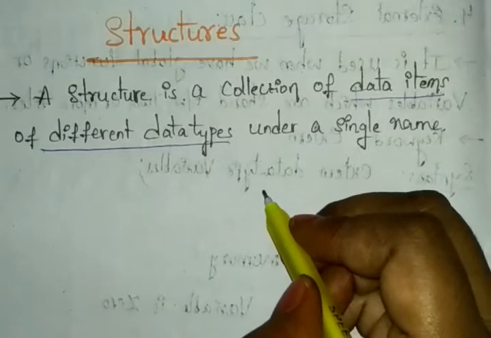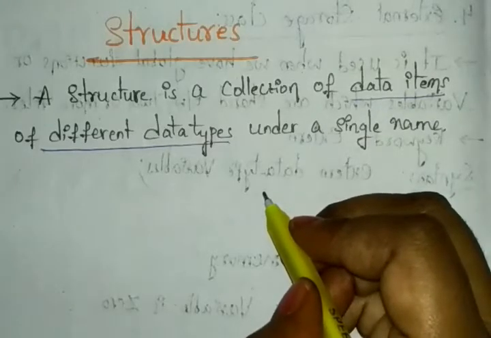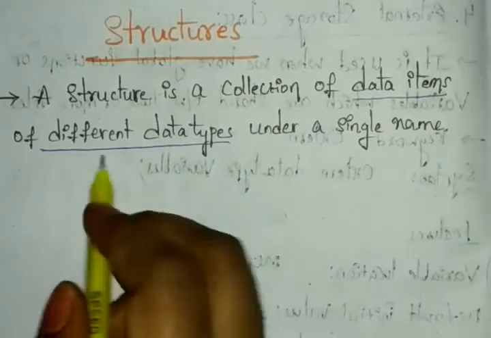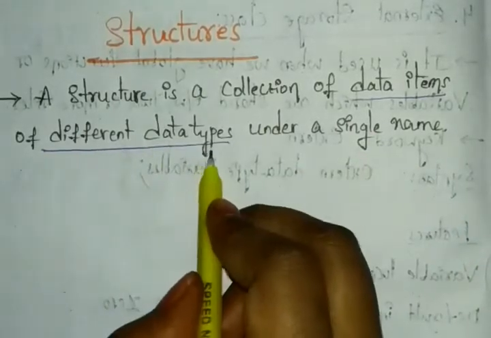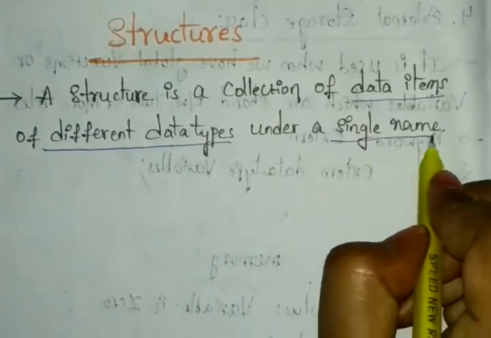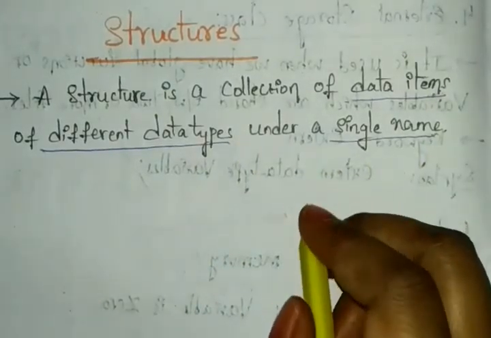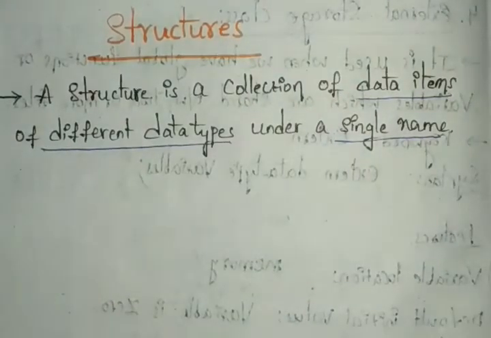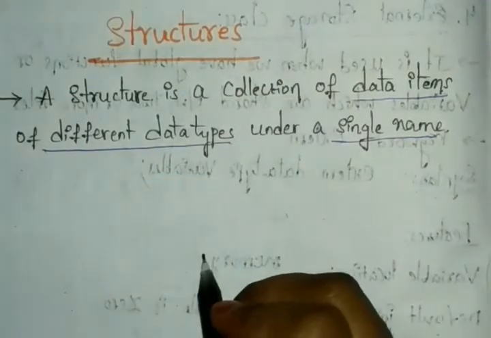But in arrays, we cannot have different data types. Whatever different data types you have, these will have one single name. A structure is a collection of data items of different data types under a single name. That is the definition of structures.